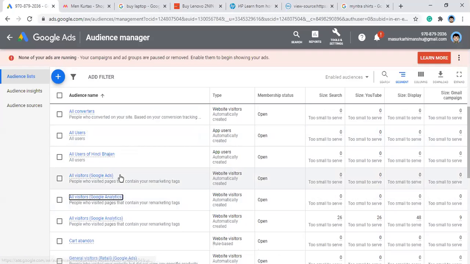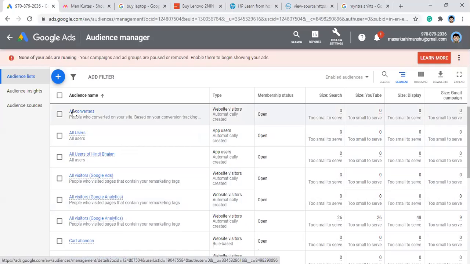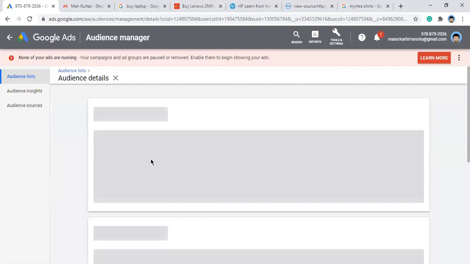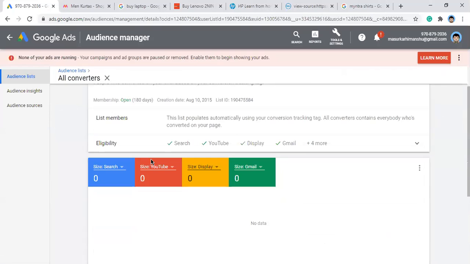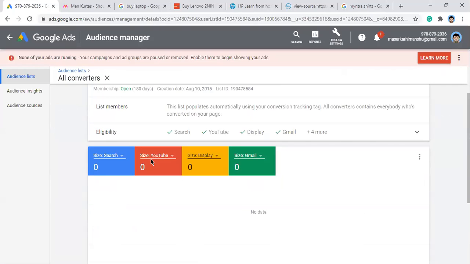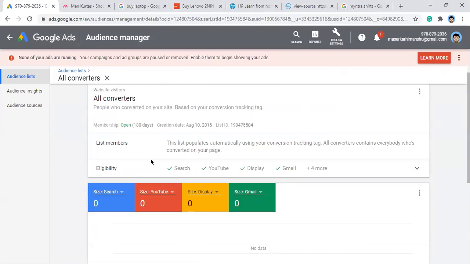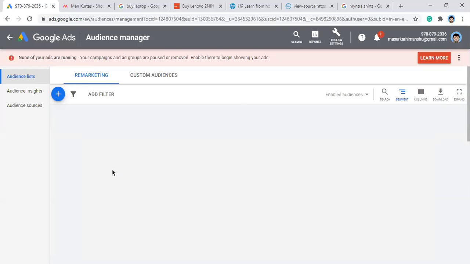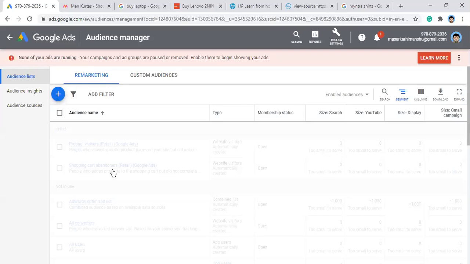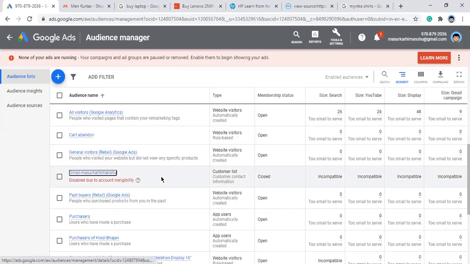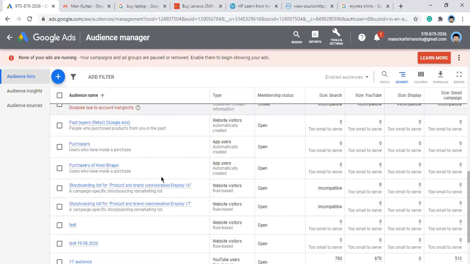All visitors from Google Ads. You can just click on all converters. You can see from which it's getting the data, if it's getting any. You can see the list members. The list populates automatically using your conversion tracking tag. All converters contains everybody who's converted on your page. So few of the user lists are created by Google Ads, few from Google Analytics, right? And few you can create on your own.